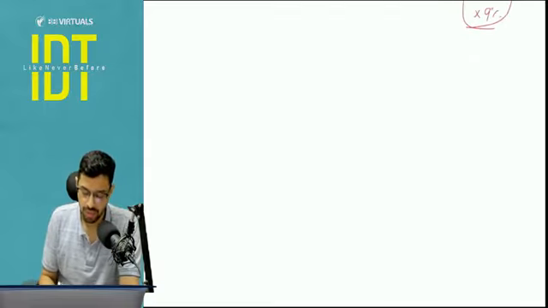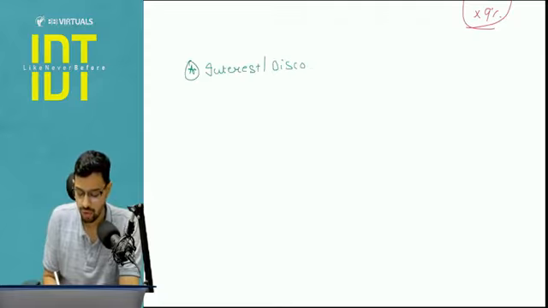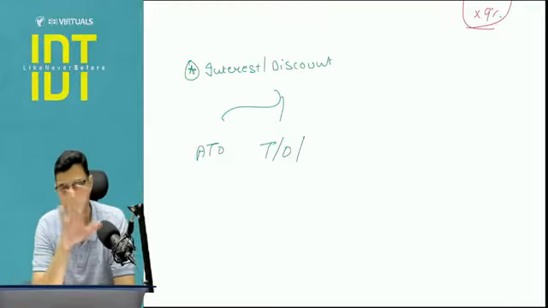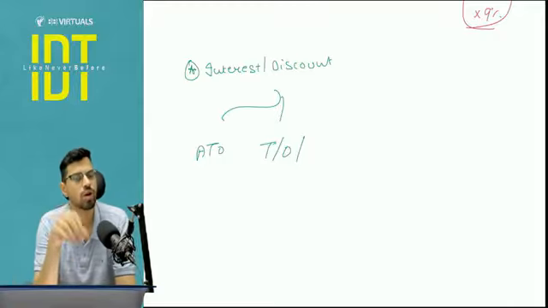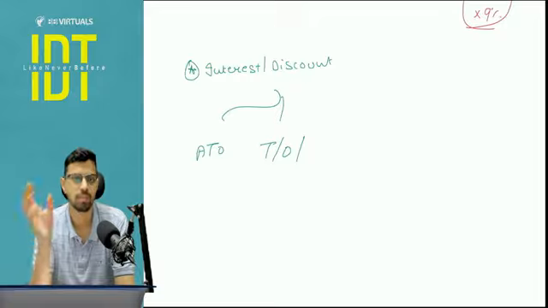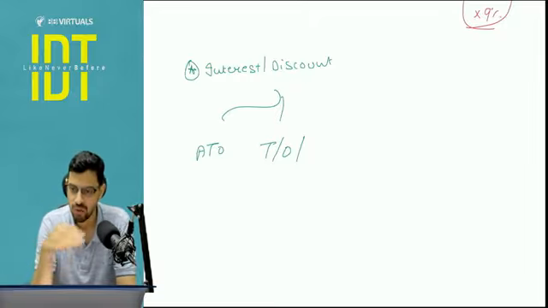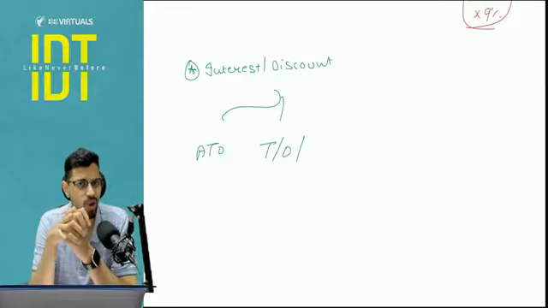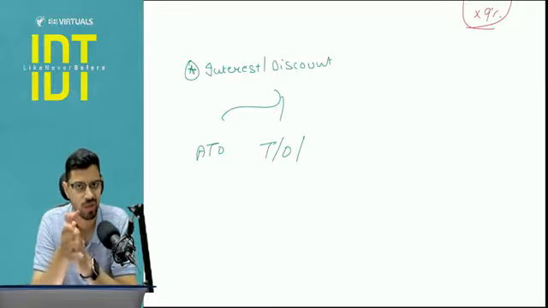Apart from that, I'm again hammering one point that interest discount income is to be excluded from every type of turnover in the state. Whatever you cover in composition scheme, interest discount is to be excluded. In general, it is not excluded because aggregate turnover includes all the types of supply, be it an exempt supply, be it an export, zero rated, intra, inter, whatever it may be. Is it clear? So with this, we have invested 1 hour, 20-30 minutes, whatever, for composition scheme and entire chapter number 2. I hope this was clear.